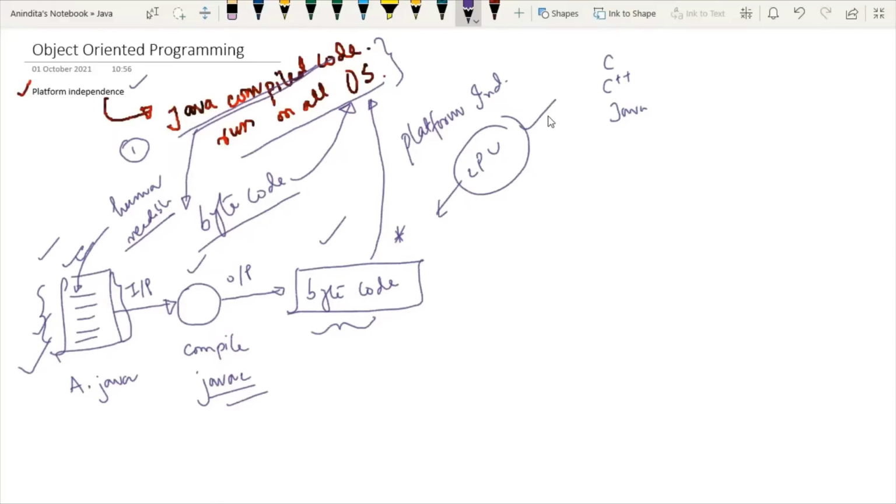It may happen for one set of programming languages. But in the case of Java, what happens? This is the most important part. After compilation, whatever we get, that is bytecode, is definitely understood by the machine, but this code cannot be fed into the CPU directly in order to execute it.